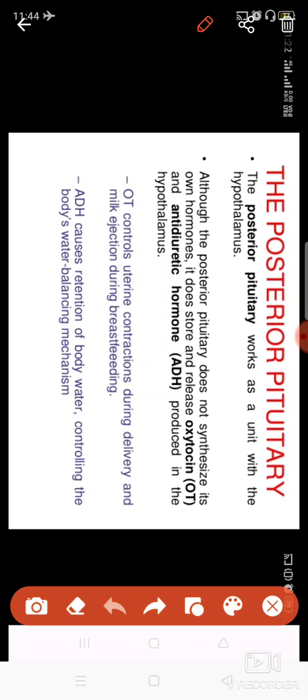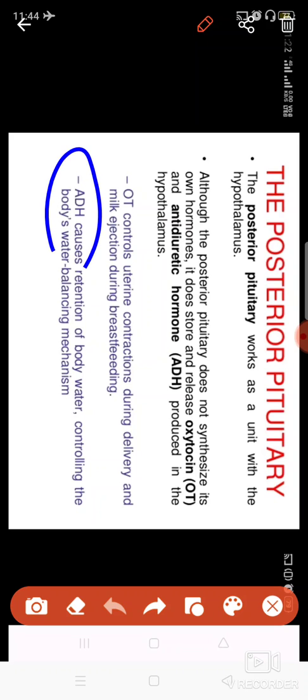When the embryo is completely mature and is going to come out of the uterus, this oxytocin hormone is released, which controls the activity of the uterine walls. By contracting the uterine walls, the child can be delivered easily, and it also helps in the production of milk during feeding after the child is born.